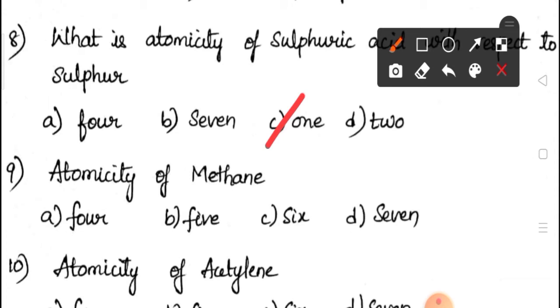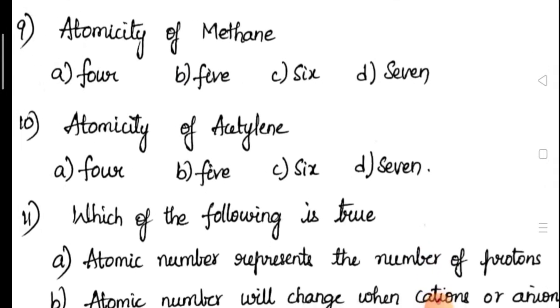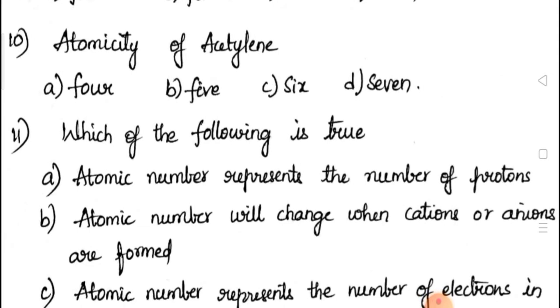Ninth: atomicity of methane. First of all, you have to know the formula of methane, CH4. Now calculate atomicity. 1 carbon is there and 4 hydrogens are there, so total 5. Atomicity of methane is 5. Then coming to the 10th question: atomicity of acetylene.